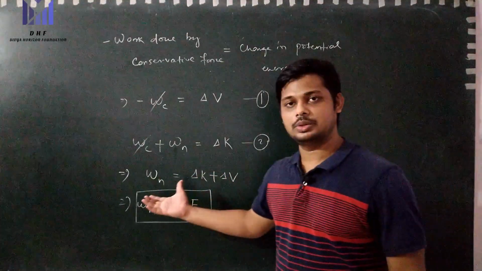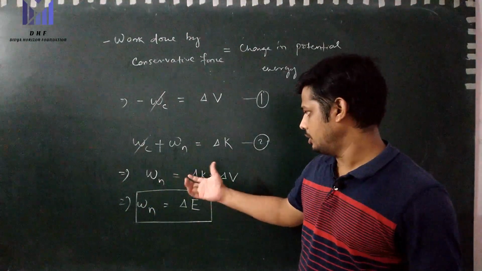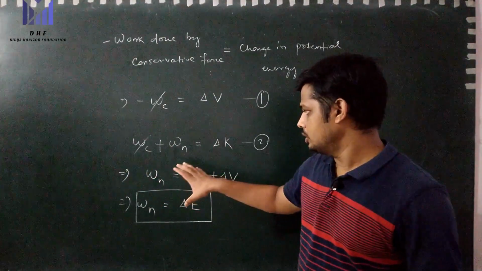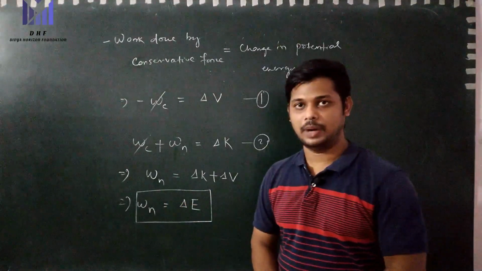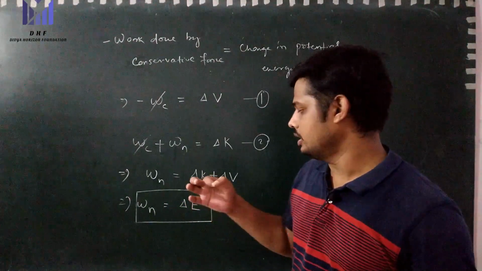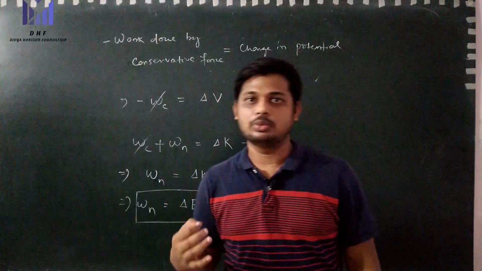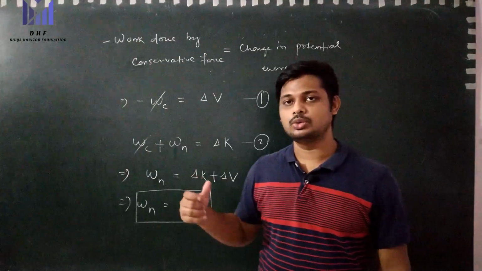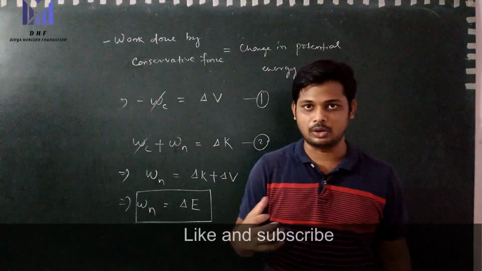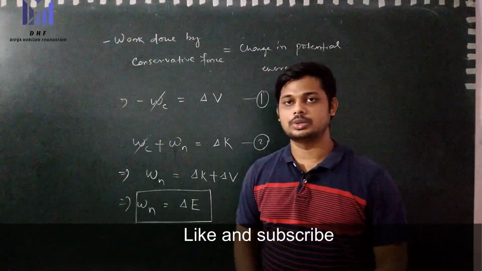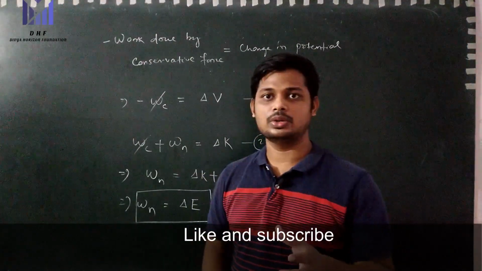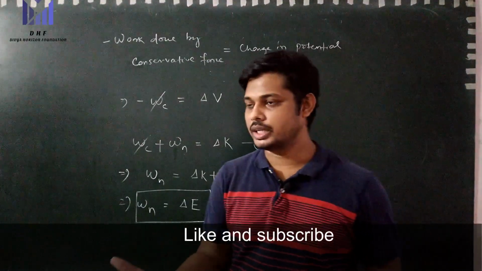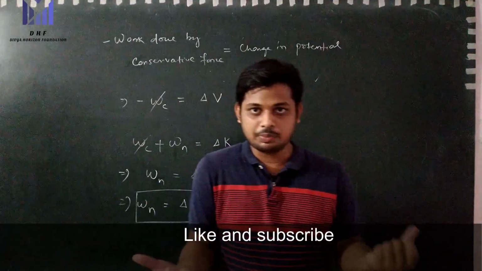So what is a non-conservative force and what is a conservative force? Let me define. A conservative force is a type of force in which the work done does not depend on the path followed. The work done depends only on the initial point and final point. And a force in which the work done depends on the path followed is a non-conservative force. Conservative forces are generally field forces, such as electric field, gravitational field or spring force.